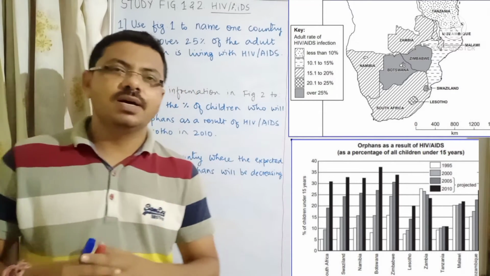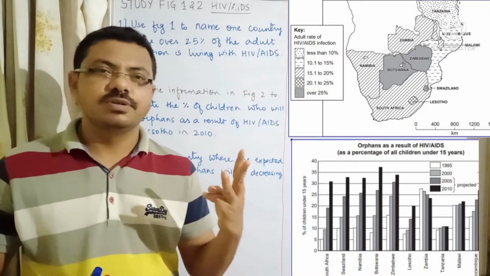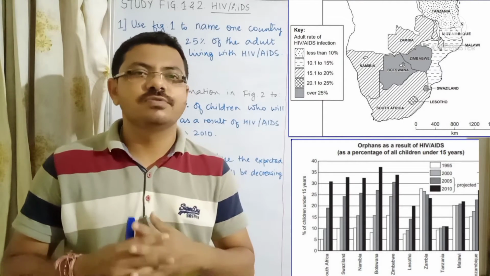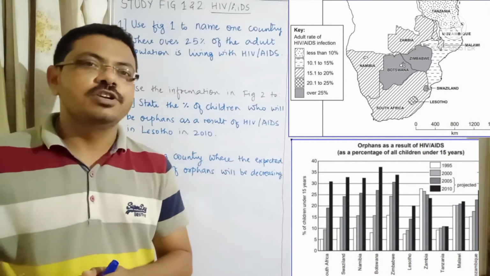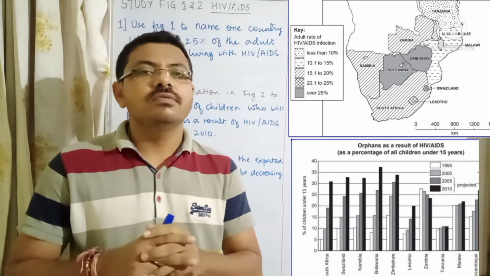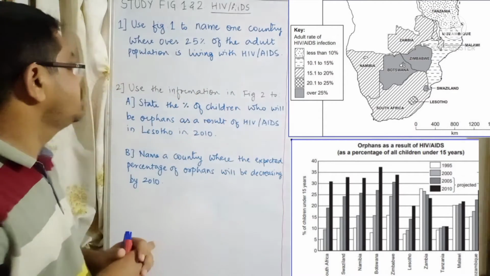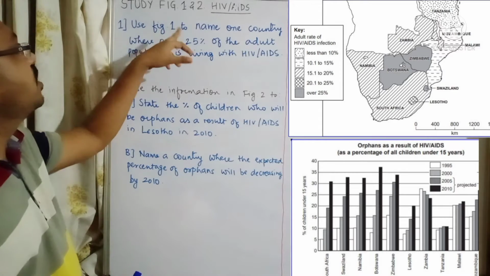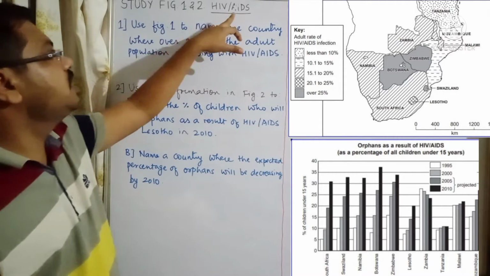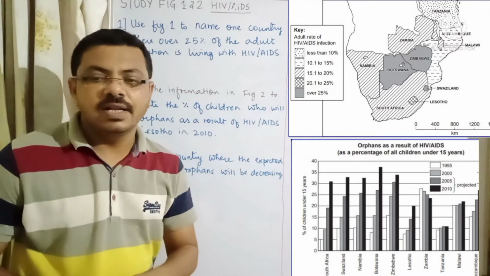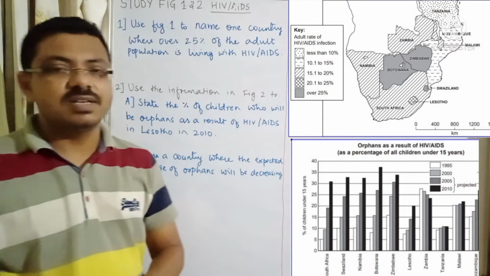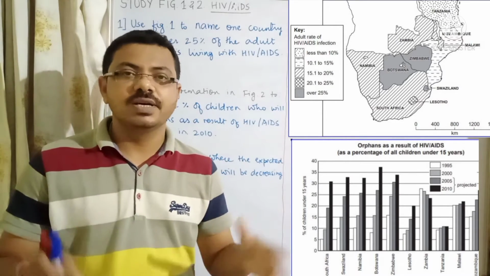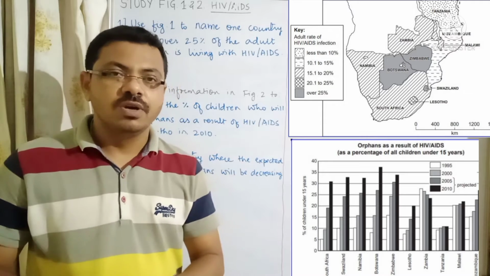Question number 1 is for 1 mark, question number 2 is for 2 marks, question number 3 is for 3 marks, and question number 4 is for 4 marks. So this is going to be the pattern. Now here, if you look at the board, there are two questions written. Study figures 1 and 2, which are on HIV AIDS, and these images are taken from Africa, right? Some of the countries of the southern part of Africa.